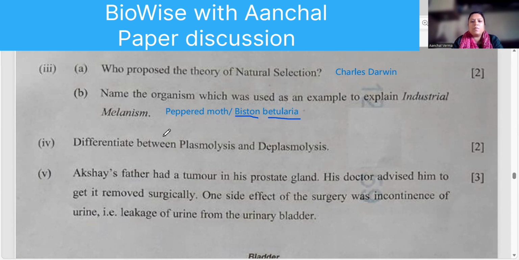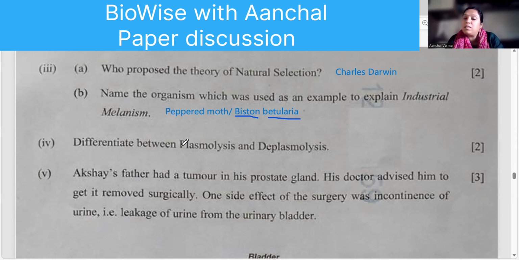Okay. Difference between plasmolysis and deplasmolysis. Plasmolysis is when a normal turgid cell is placed in a hypertonic solution. So water is lost and the cytoplasm and plasma membrane shrink. This is plasmolysis. What is deplasmolysis?